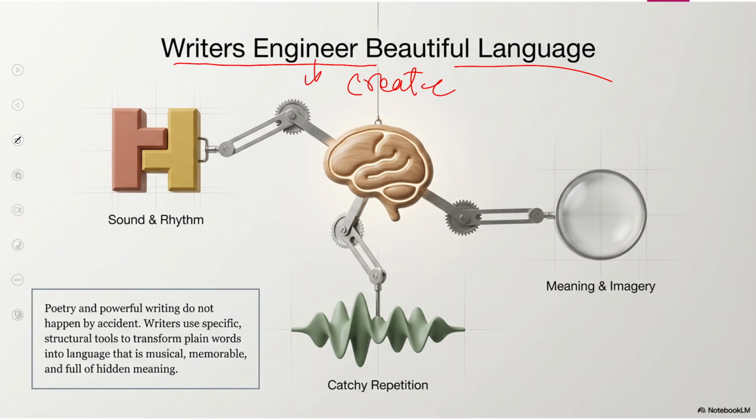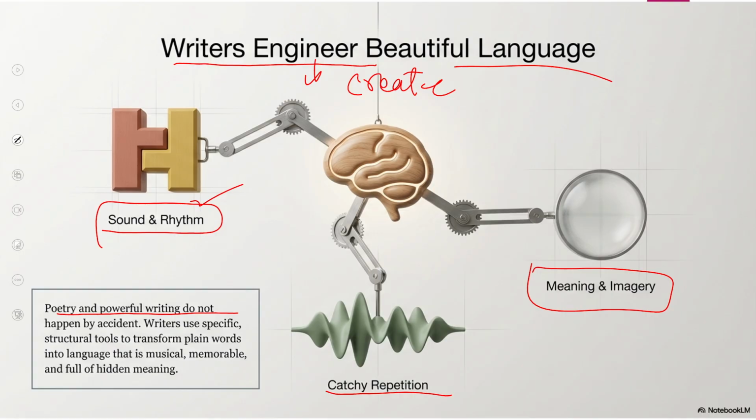First of all, if the writers create sound and rhythm, the language becomes beautiful. And next one, meaning and imagery. The writers create images through the words. This is very important for beautiful language in poetry. And next one, catchy repetition. Some of the poets use some specific words repeatedly.